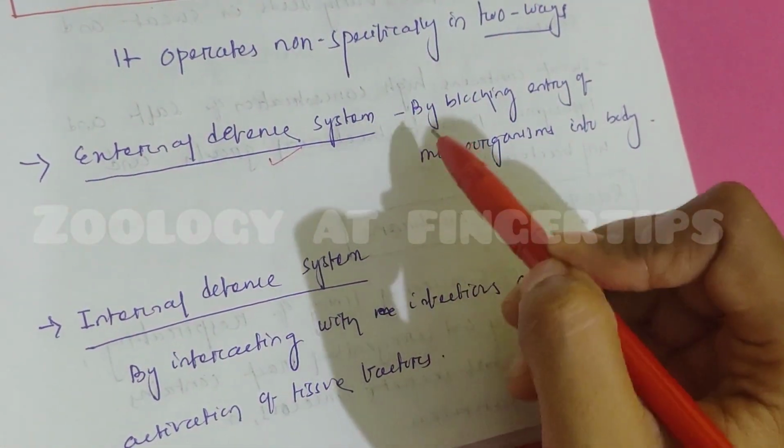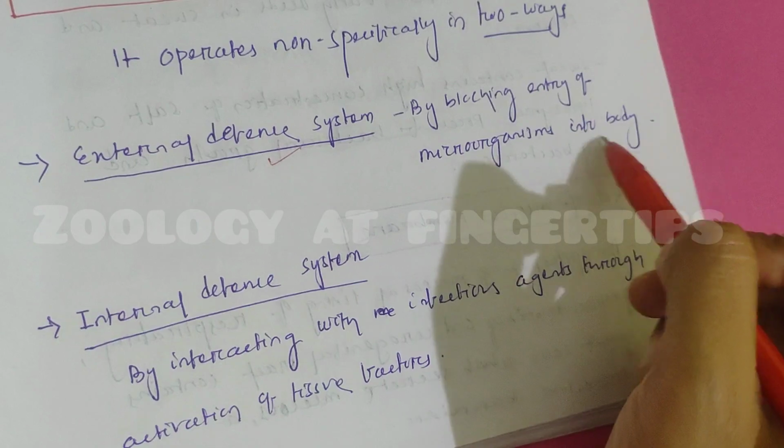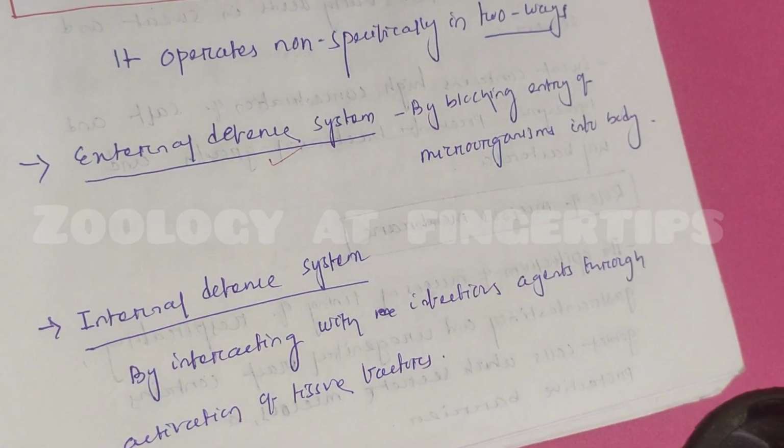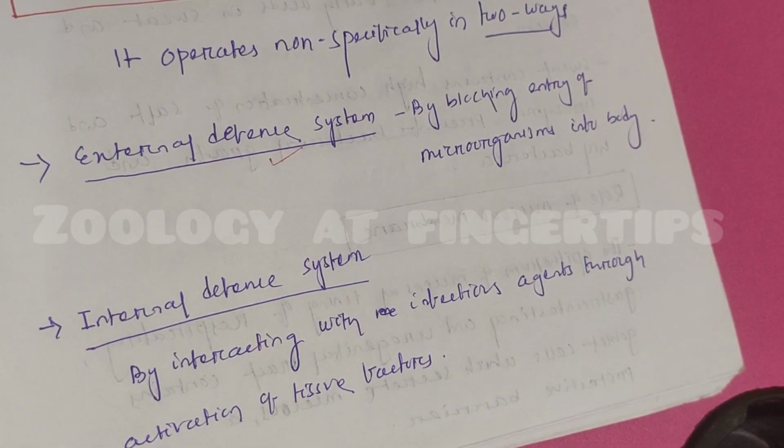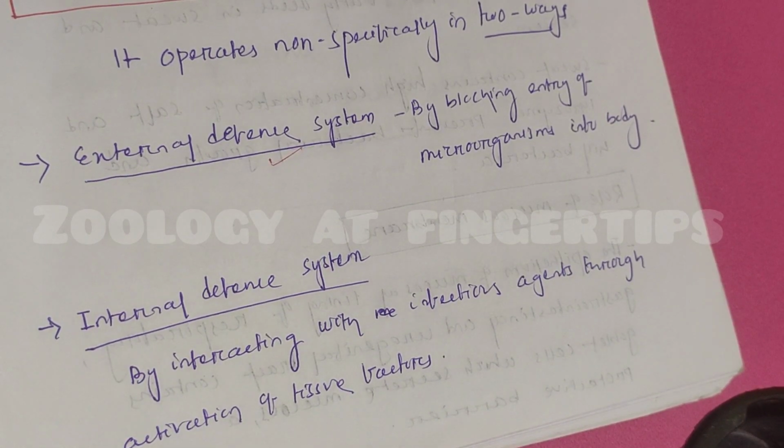The external defense system operates by blocking entry of microorganisms into the body. In order to produce disease, microorganisms need to enter into our body. But the external defense system, which is played by the skin and mucous membrane, prevents the entry of microorganisms into our body, so they act as the first line of defense.